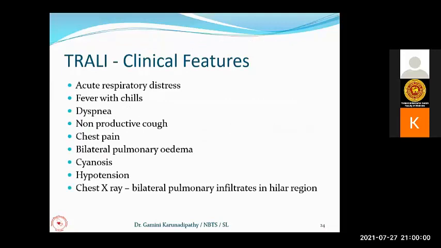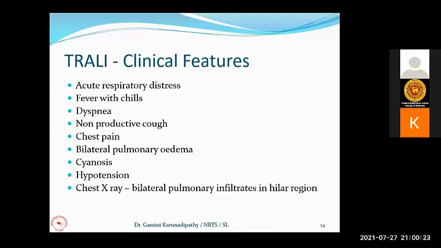Now, clinical features, the patient can get the symptoms and signs of acute respiratory distress. Patient will get the high temperature with chills and rigors. Patient will get dyspnea. They can get non-productive, sometimes productive cough. Patient will complain of chest pain. They can have the bilateral pulmonary edema.